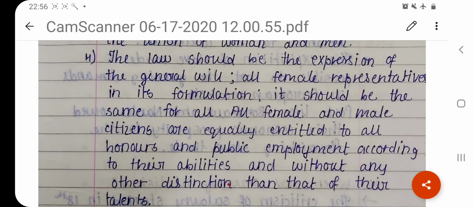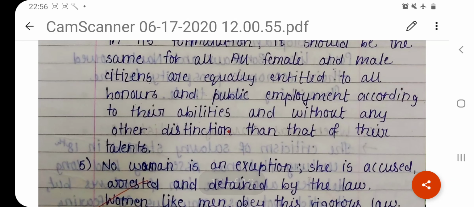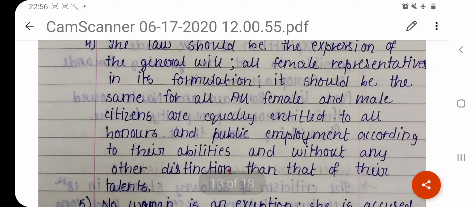The law should be the expression of the general will, with all female representatives in its formulation. It should be the same for all female and male citizens, as they are equally entitled to all honors and public employment, according to their abilities and without any other distinction than that of their talents. So here, very interestingly, women are not demanding anything extra. They are saying, give us equal rights as men, and if a woman is ever caught doing something wrong against the law, she will also be punished just like a man would.